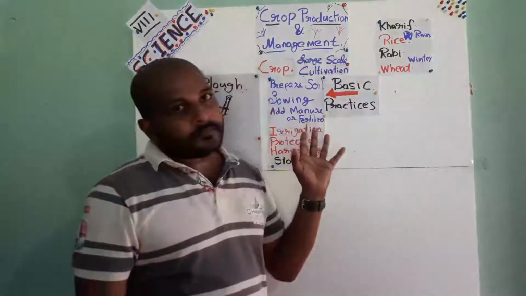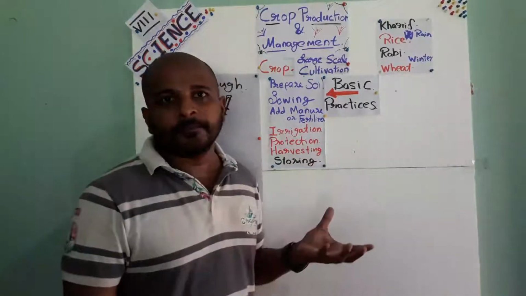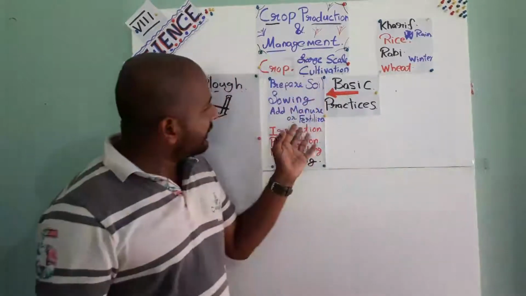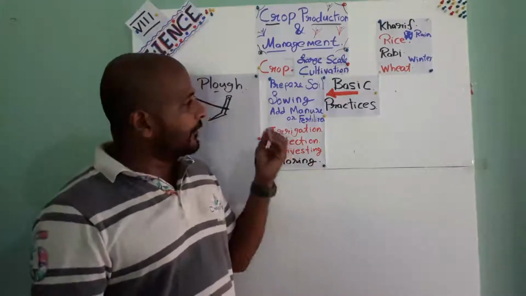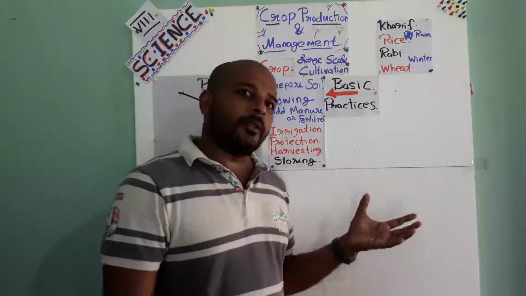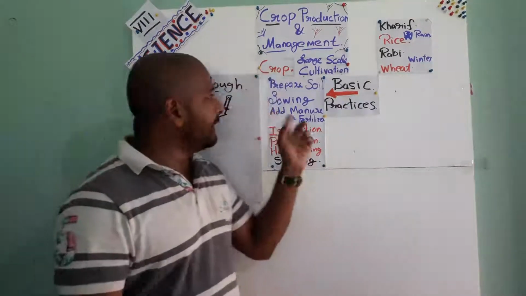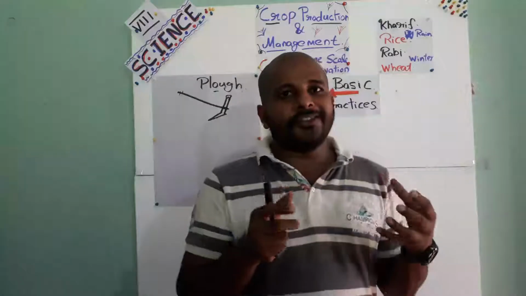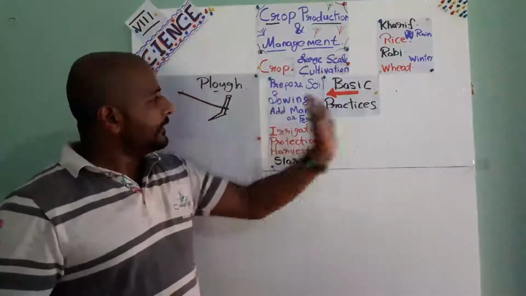Manure means it's a natural form. Understand? For example, cow dung is a manure. Decayed leaves is a manure. But fertilizers means artificial. We are making them chemically. For example, urea, potash, nitrogen and all, phosphate. All those are artificial types of fertilizers. Okay. So in order to provide the soil with sufficient nutrients and minerals, we are adding manure or fertilizers. That's the third step.